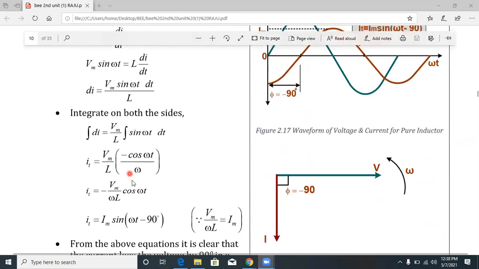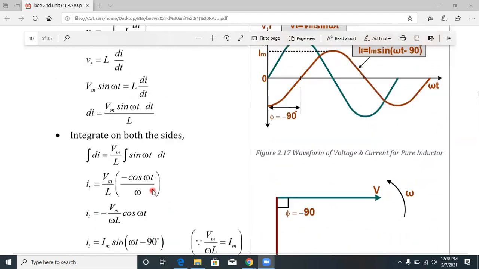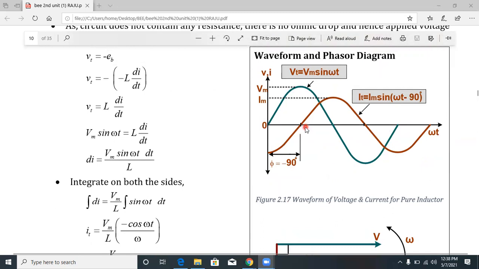Then I have i(t) equal to what waveform? I have i(t) is equal to Im sin(omega t minus 90 degrees). That's why it's minus 90 degrees onwards. Up to 90 degrees onwards, the waveform is starting. That's why the voltage waveform leads and the current waveform is lagging.